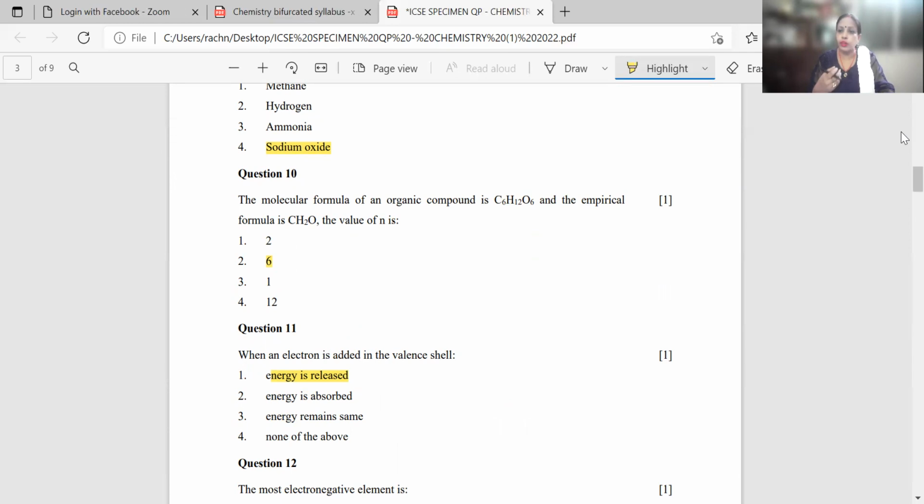When we calculate the molecular formula, the last step is that first we calculate the value of n. And the formula says molecular mass divided by empirical formula mass. Now this n, when it is multiplied with the empirical formula, gives you the formula that is called your molecular formula. So here they are asking what will be the value of n. So CH2O is the empirical formula. Now we have to use a number out of these 4 options.